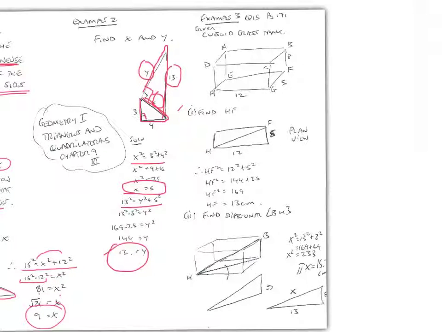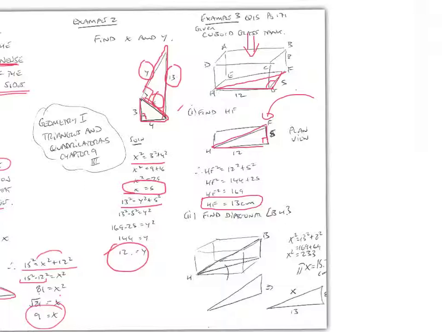And third example I'm doing here now is question 15, page 171. Given a cuboid glass tank with these dimensions, find HF the diagonal. Well, that's HF the diagonal. This is a right-angled triangle. If you were to look down on it in plan view, that's its dimensions. If you're looking down through here, okay, that's what you're looking at, this triangle, this HF. So you can find, using Pythagoras, that HF is 13 cm.